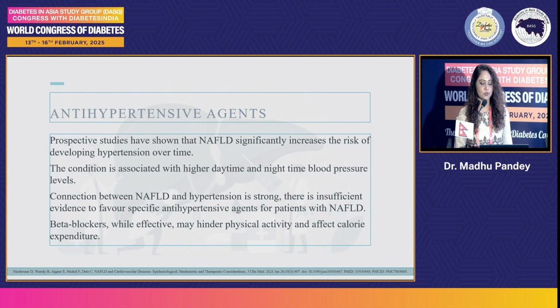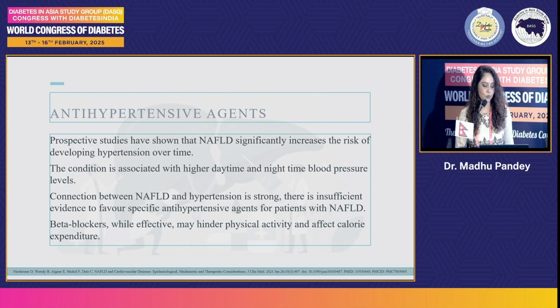And antihypertensive drugs. Prospective studies have shown that NAFLD significantly increases the risk of developing hypertension over time. The condition is associated with higher daytime and nighttime blood pressure levels. The connection between NAFLD and hypertension is strong, but there is insufficient evidence to favor a specific antihypertensive agent for patients with NAFLD.